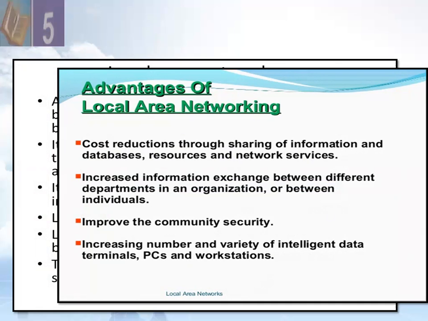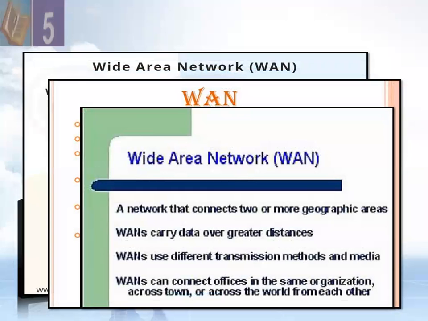A local area network is simple and more reliable, and we have data security, improved communication and security, and exchange of information between different departments or organizations or between individuals easily. So all these are the advantages and the characteristics of local area network LAN, which is more suitable for a limited physical area environment. So dear students, the next is WAN, wide area network.